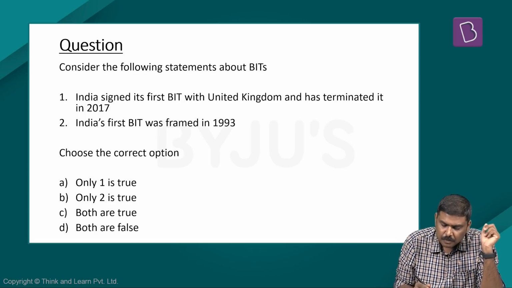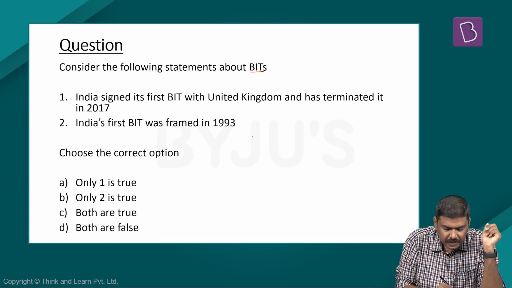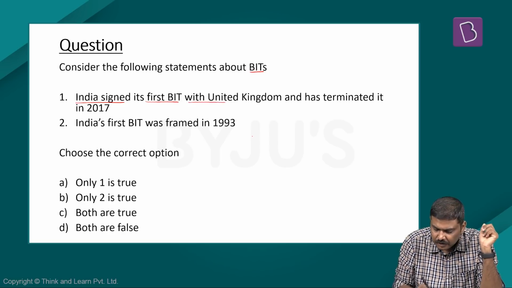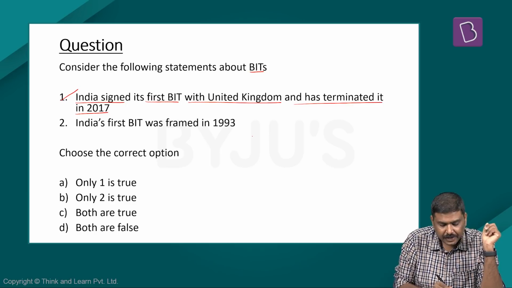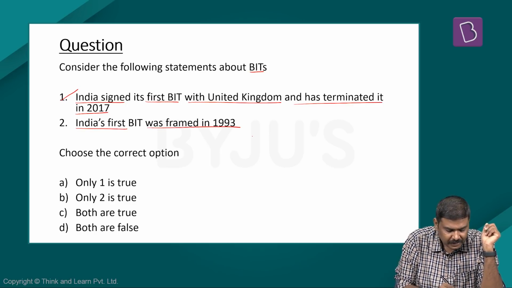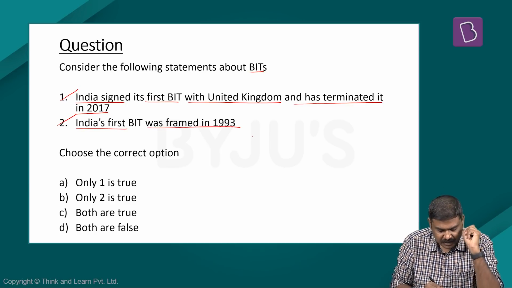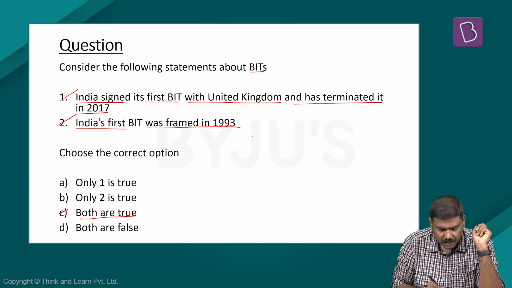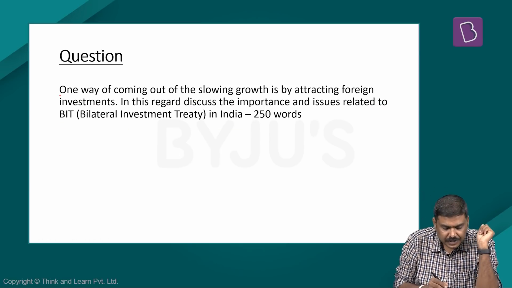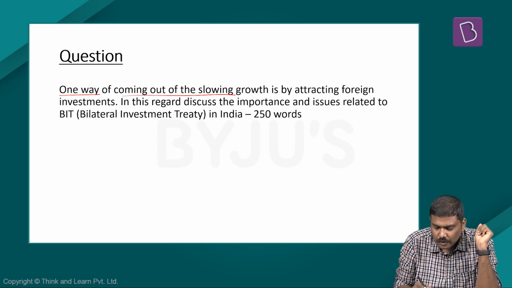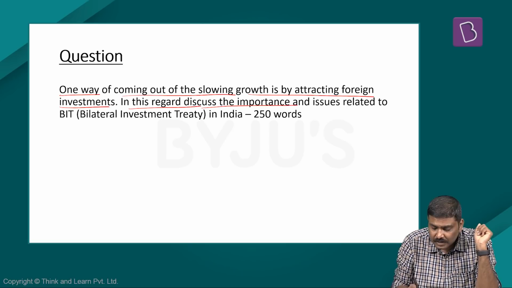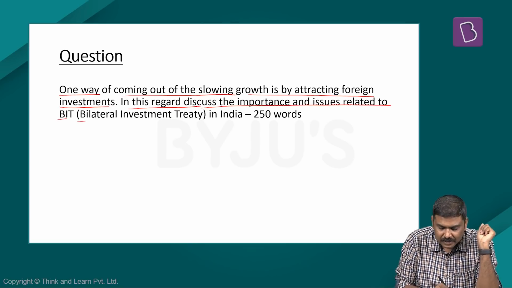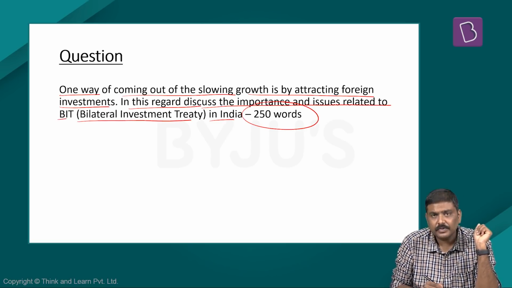Consider the following statements about BITs. India signed its first BIT with the United Kingdom and has terminated it in 2017. Correct. India's first BIT was framed in 1993. Correct. So both the statements are correct. Right option will be option C. Both are true. I have also given a descriptive question here. One way of coming out of the slowing growth is by attracting foreign investments. In this regard, discuss the importance and issues related to BIT, Bilateral Investment Treaty in India, in 250 words.